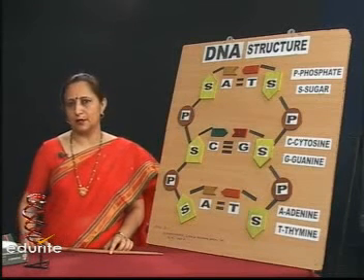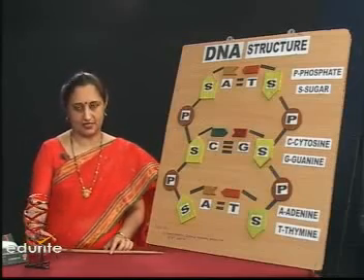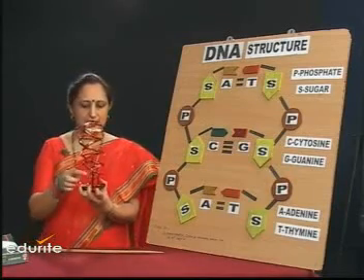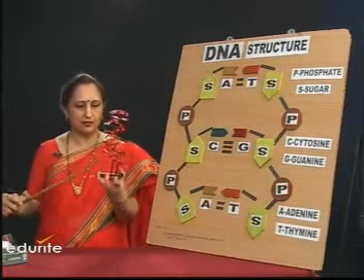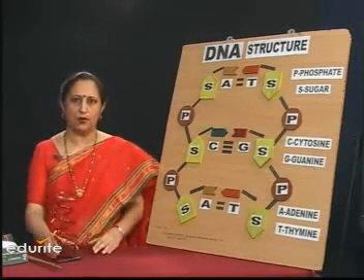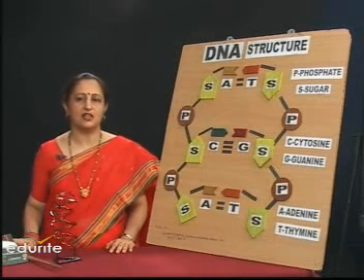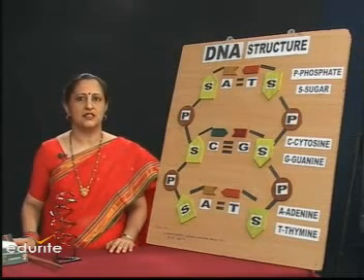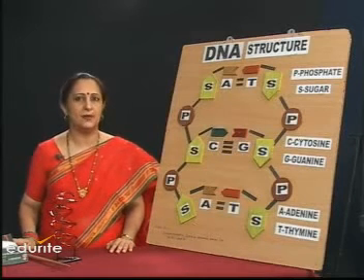Now let's remember the model suggested by Watson and Crick said DNA is a double helical structure. Can you see a coiled structure? It is made up of two strands. Both strands are helical. They are intertwined, so it becomes double helical.